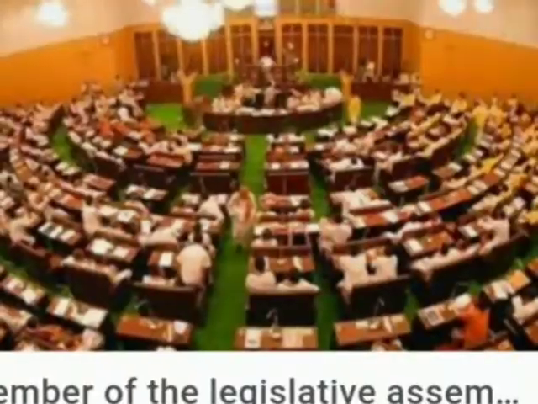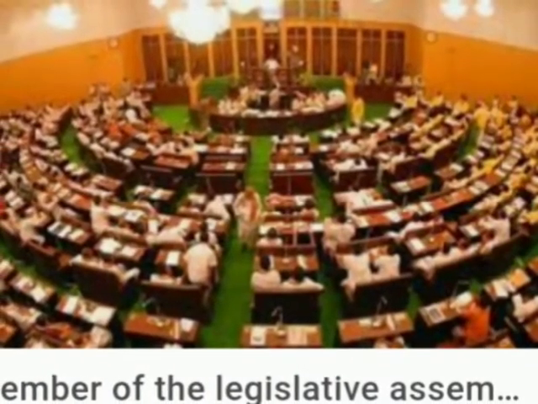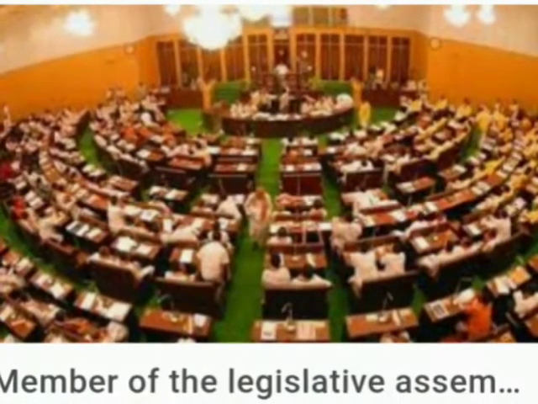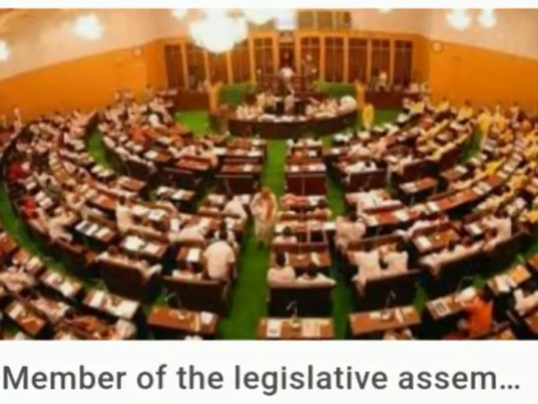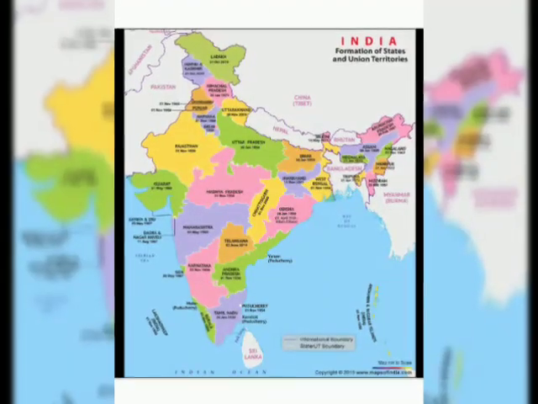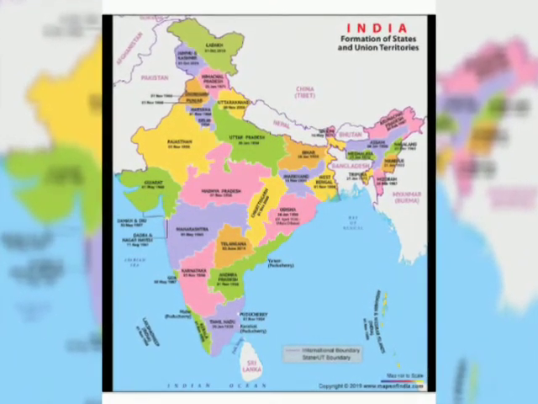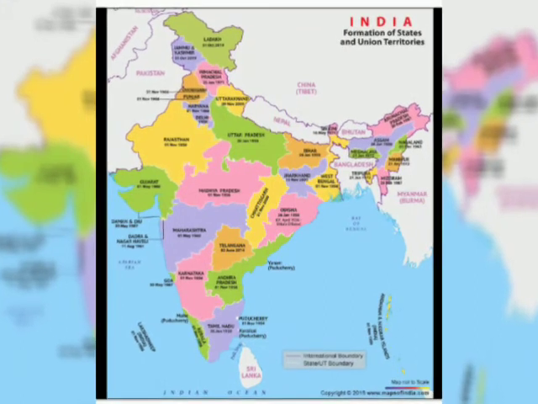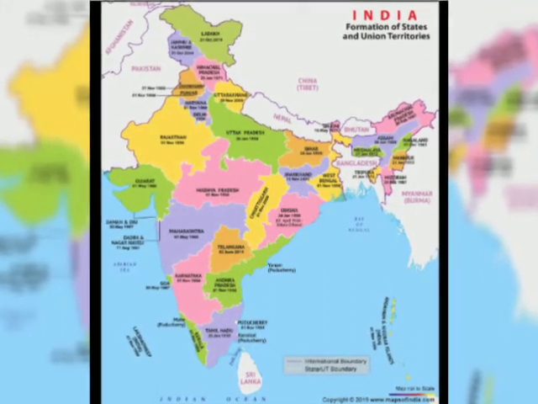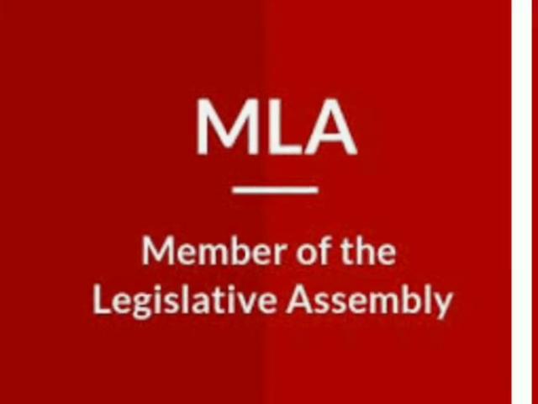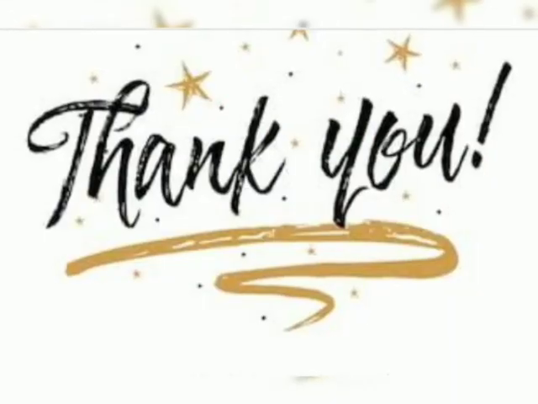Next, we have the local level of government, which we can categorize into two different types, rural and urban. In rural areas, it works as the panchayat, and in urban areas, it works as the municipal committee and municipal corporation. So at each and every level of government, there are organs of government working. There are three different organs of government. First, legislature. Second,